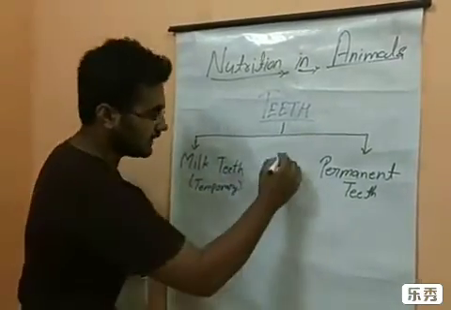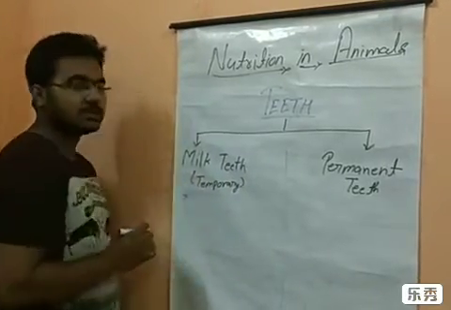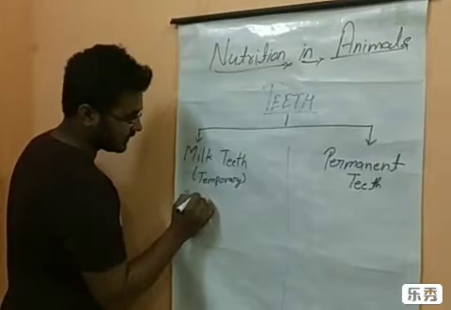First of all, milk teeth. Milk teeth originate just after a few months from birth.